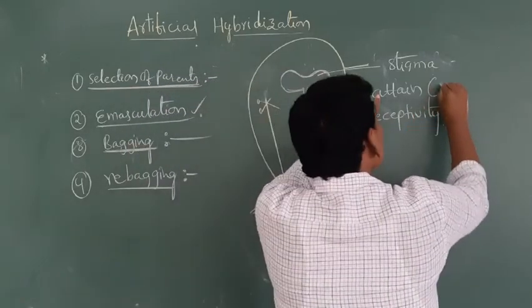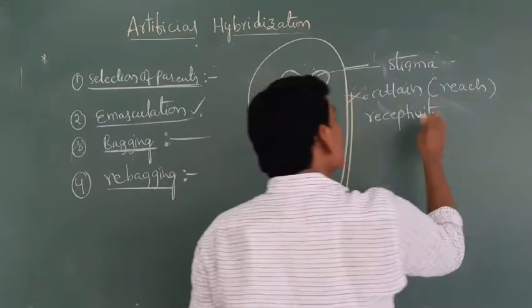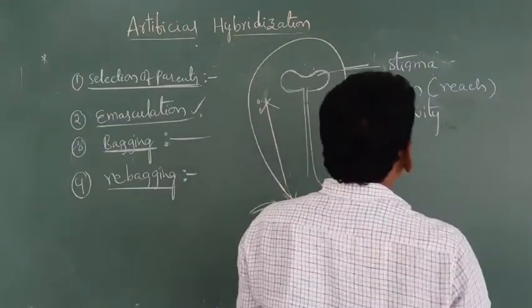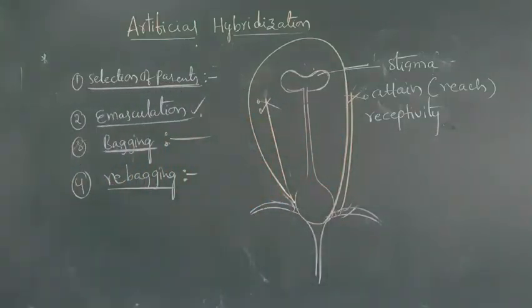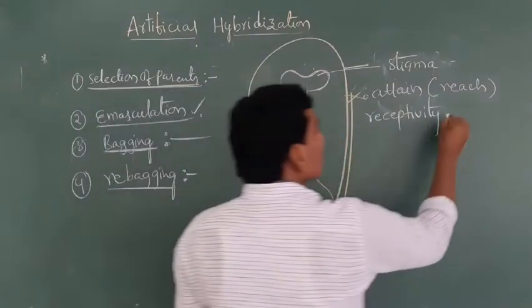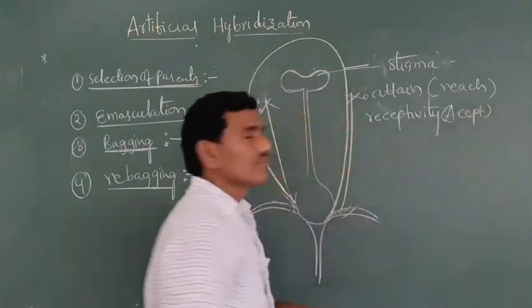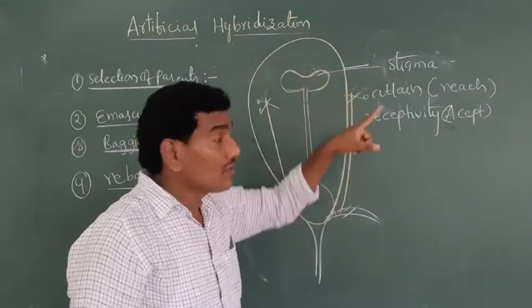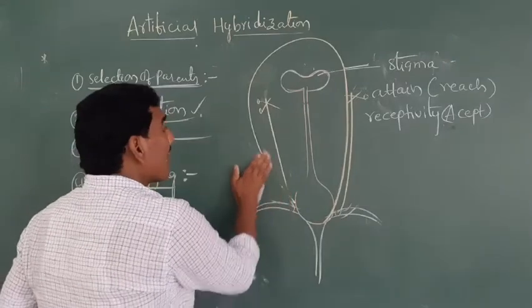Attain means reach. What is meant by receptivity? This is nothing but accept. When the stigma attains receptivity, during that time the bag is opened.